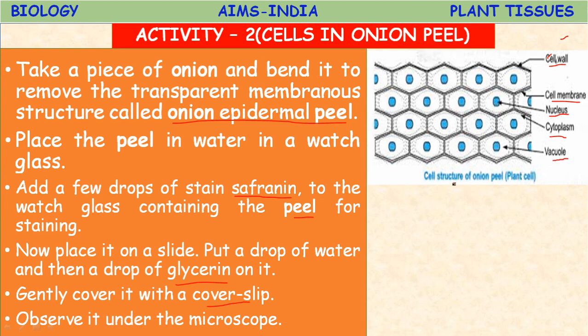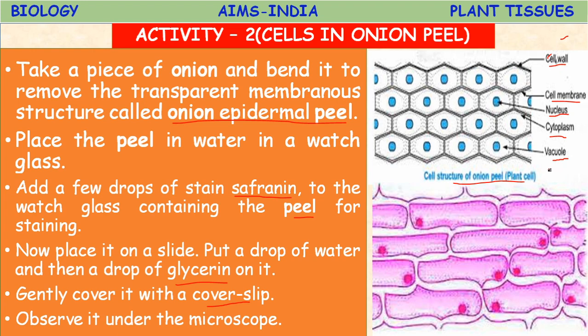The cell structure of onion peel, or a plant cell, when observed under the microscope, this is the observation. This is the figure given in your textbook. So as we have mounted with safranin, the pinkish color, you can see this is the outer cell wall, beneath that the cell membrane, then cytoplasm, the nucleus. Okay, and this is the big one, the vacuole, because in mature cells the vacuole pushes the nucleus aside. Okay, children, this is the experiment.